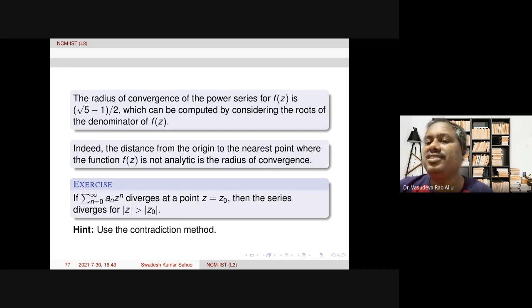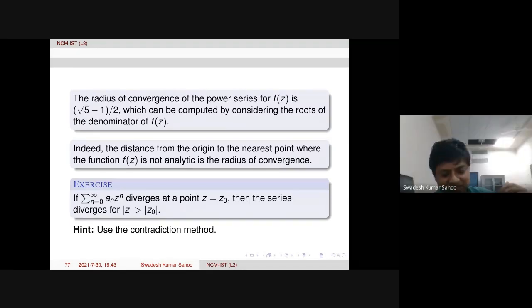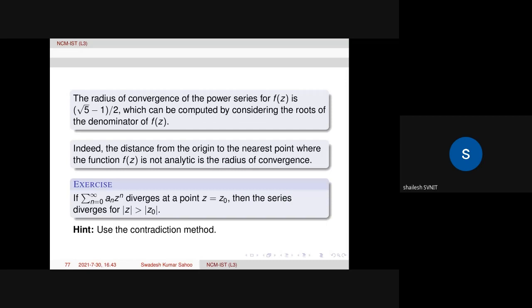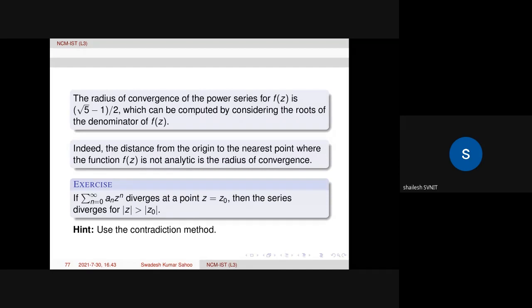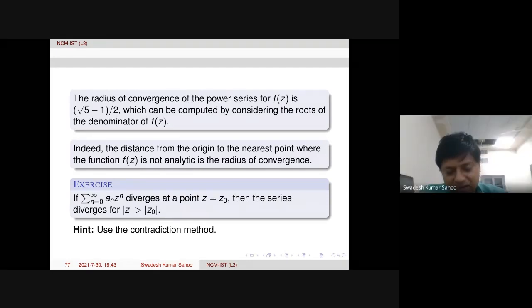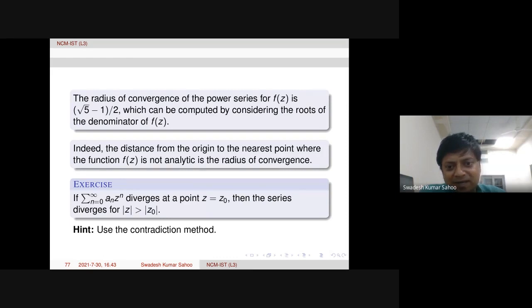Any questions? Sir, there is one question in my mind. Yeah. If the function is analytic in an annulus domain, in any ring-shaped region, then can we write the Taylor series? But no, not Taylor series. That will be Laurent series. I will explain that tomorrow.